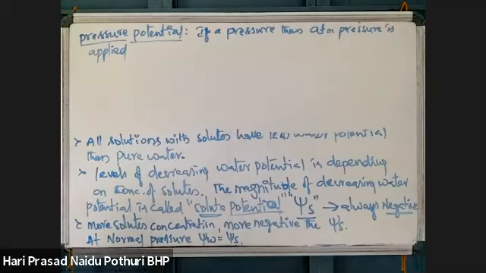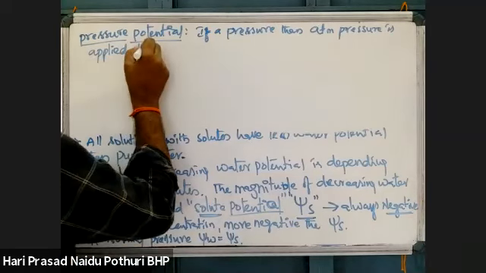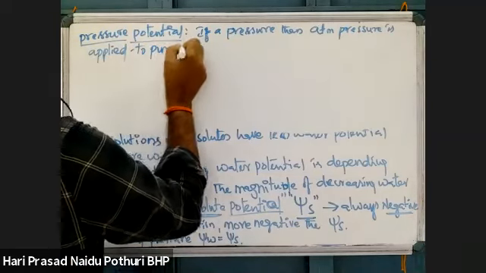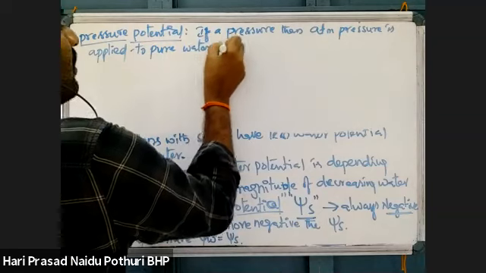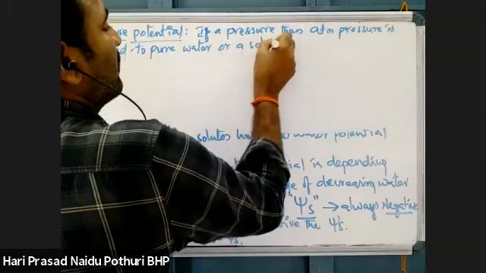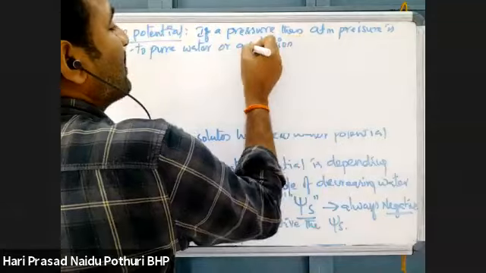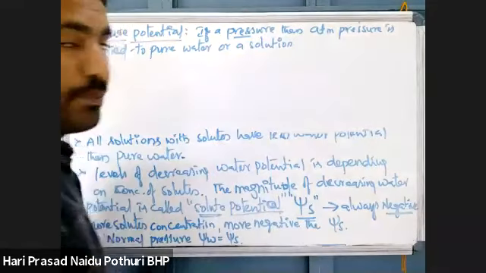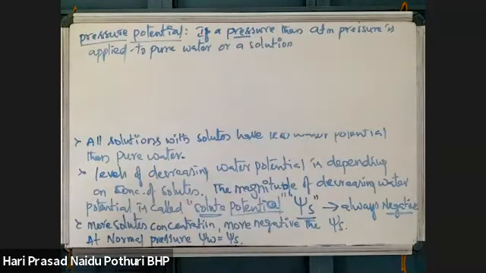When pressure more than atmospheric pressure is applied to pure water or a solution, what will happen?